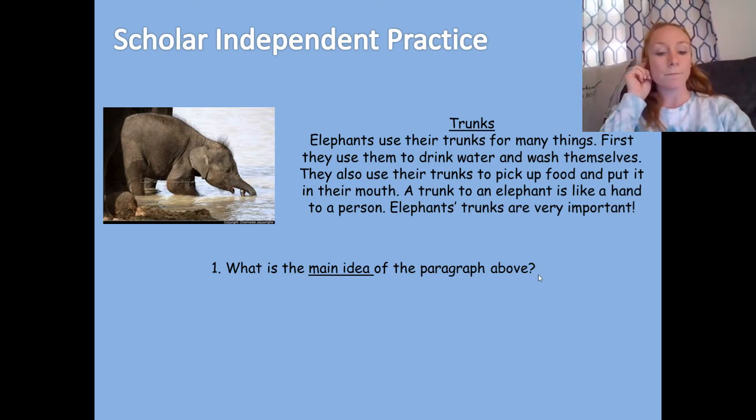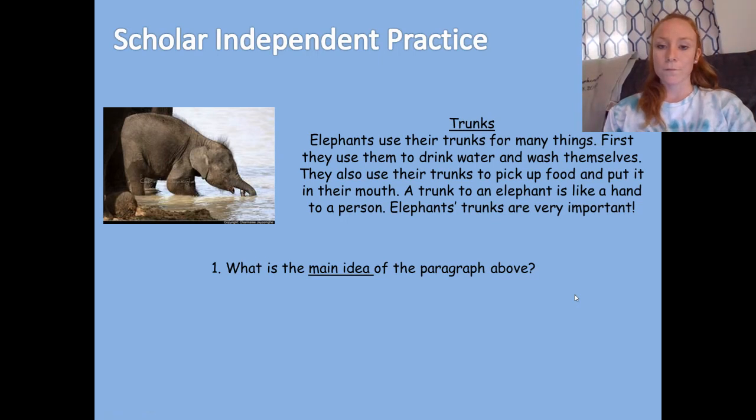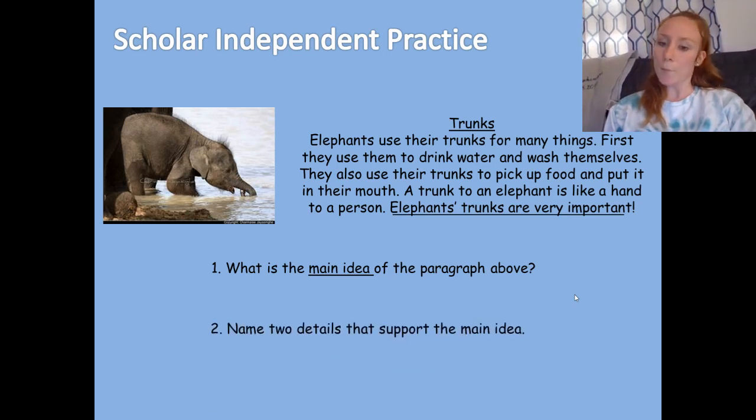Question number one. What is the main idea of the paragraph above? This is an extended response, so restate the question. What are you learning mostly about? The main idea would be that elephants' trunks are very important. If you are an elephant and you don't have a trunk, you're not going to survive.